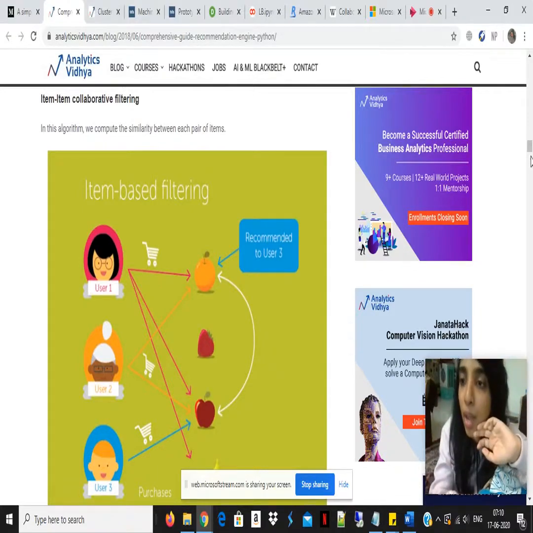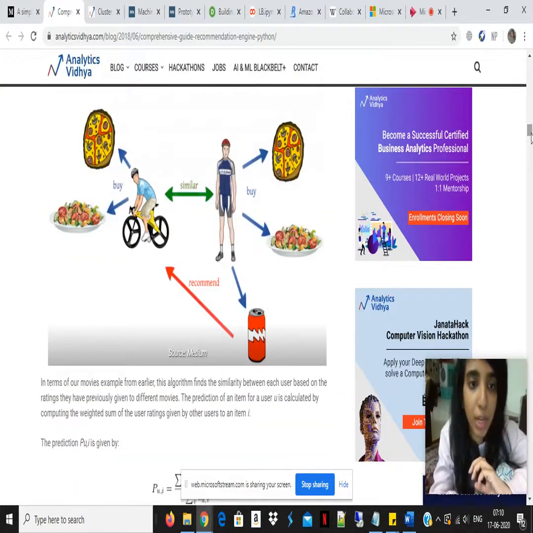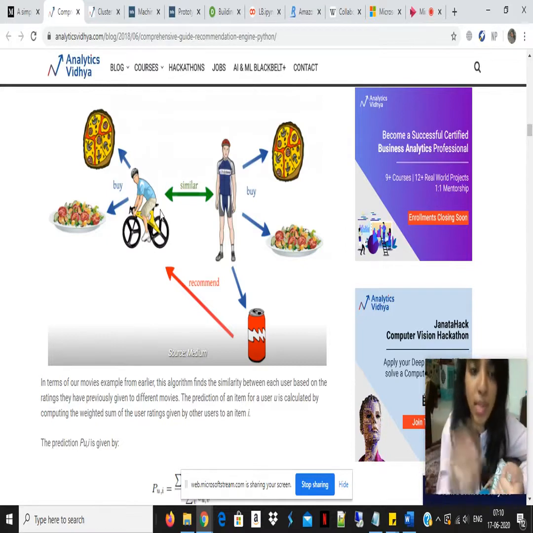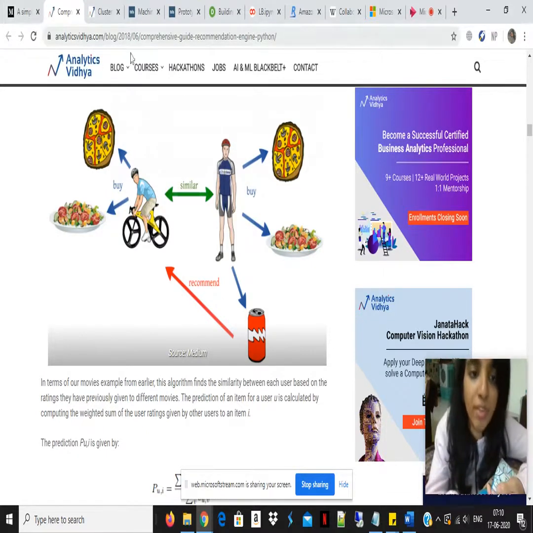The other kind of collaborative filtering is the user-based collaborative filtering approach. This is the kind of approach that we have adopted in our model. What is happening here is we find the similarity between users. This can be found using cosine similarity, Pearson correlation, Euclidean distance, and many more. So we find a similarity between the two users.